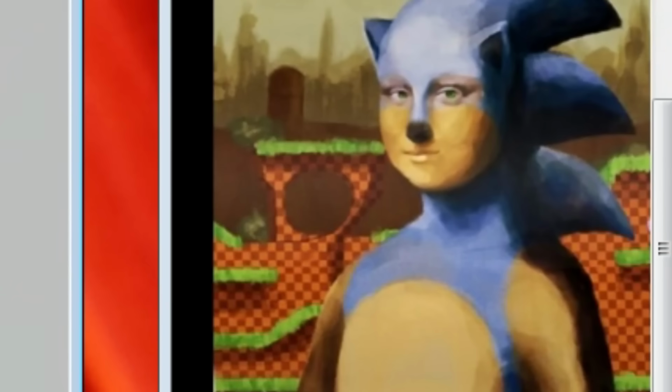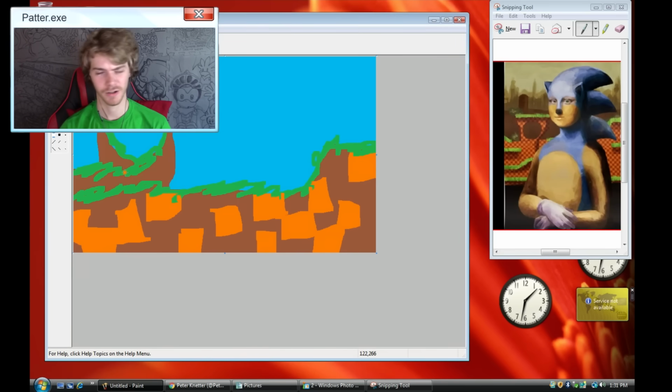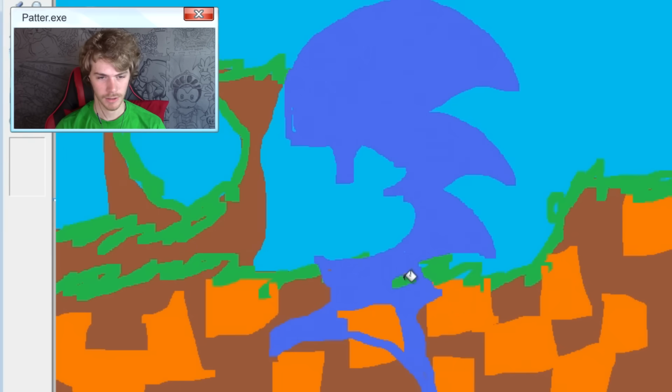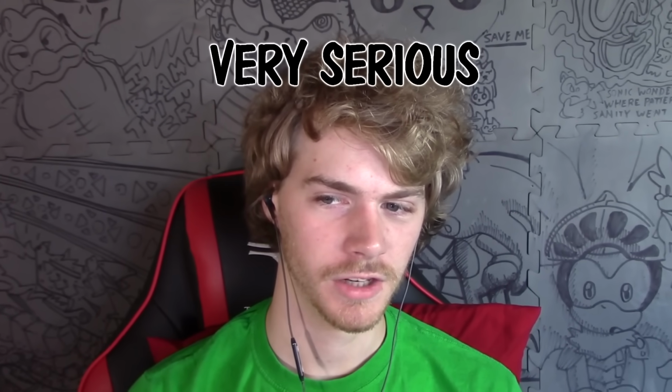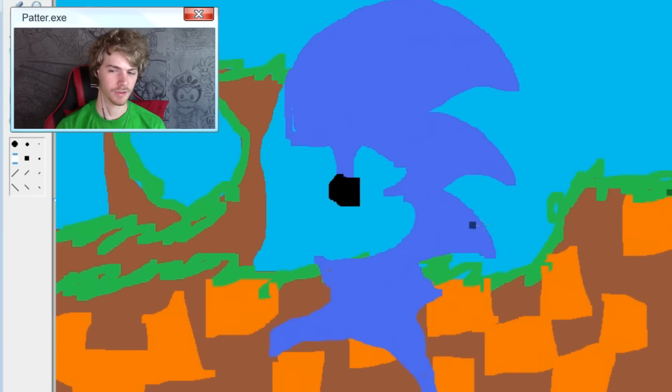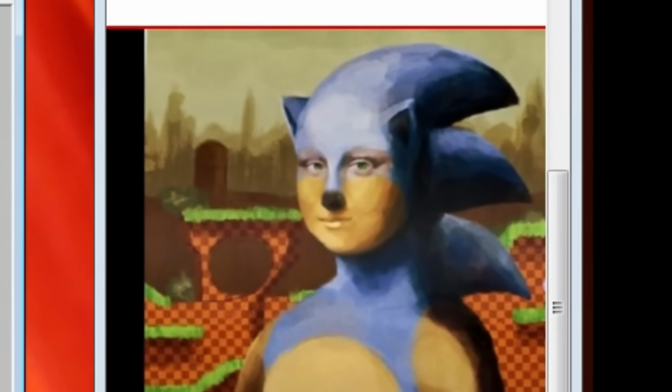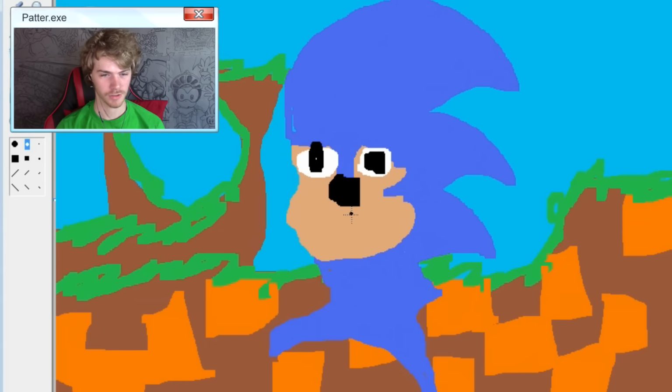So, alright, now we got the actual painting part, which is going to be hard, because there's a lot of blending, there's lighting and shading and all this stuff, and I'm not that good at that. And that's actually all the blue that we're using for that one. Now we're going to move on to the face and the nose and the eyes. I don't expect it to have the same expression or anything, but I do what I can. Good. More of a concerned look than in this one, but that's alright. That's perfectly fine. And we're going to shrink this down just to do the mouth. Good. That works for me, to be honest.